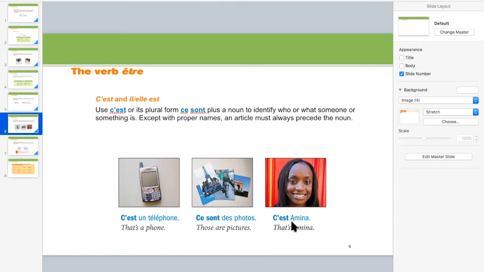C'est Amina. Here we'll pronounce the T because Amina starts with a vowel. Otherwise, this is pronounced as say. This word is pronounced as say. If after that the word starts with a vowel, then we will say c'est Amina, so we'll combine T with A. So c'est Amina is like that.